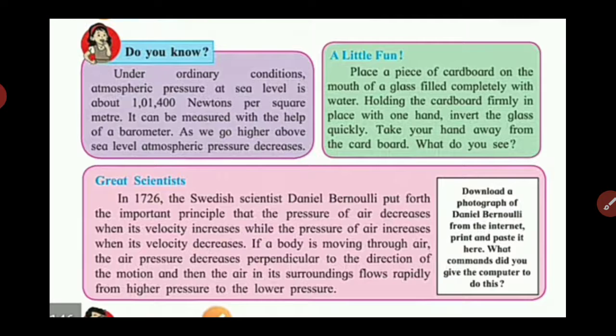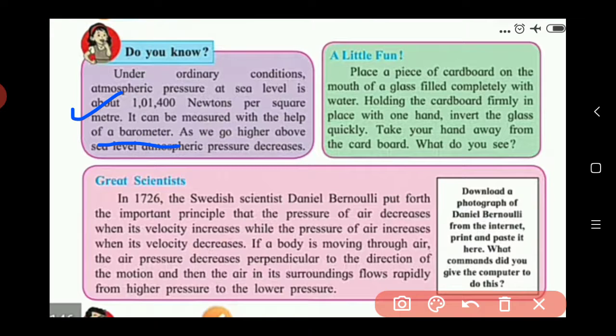Okay, so here we see the next point, that is, do you know, under ordinary conditions atmospheric pressure at sea level is about 1,04,00,000 newtons per square meter. It can be measured with the help of a barometer. So for measuring the atmospheric pressure, which instrument is used? A barometer. This instrument is used.